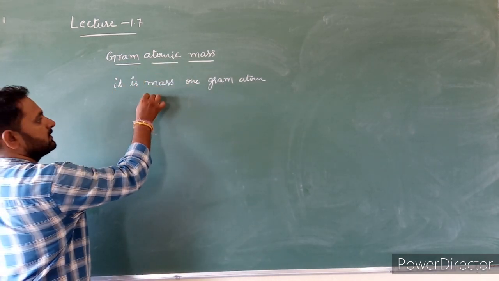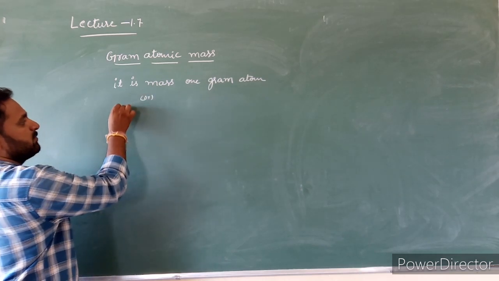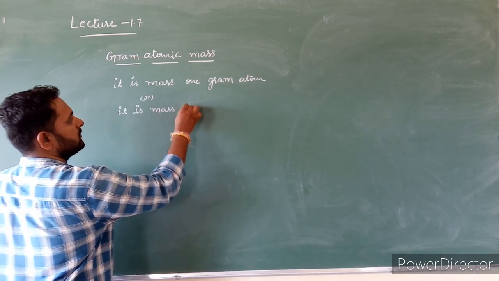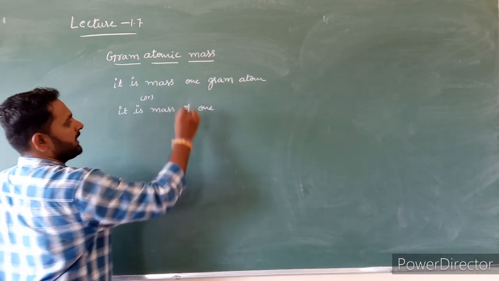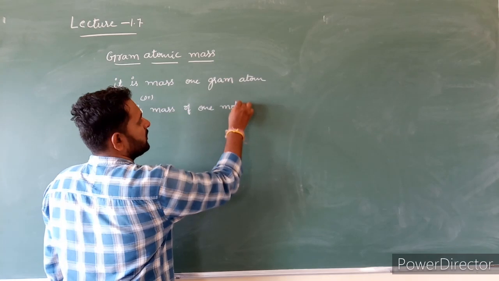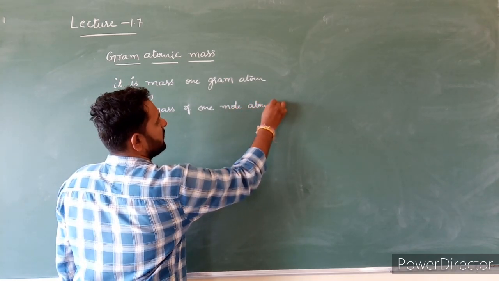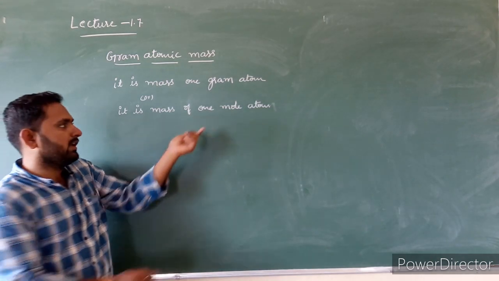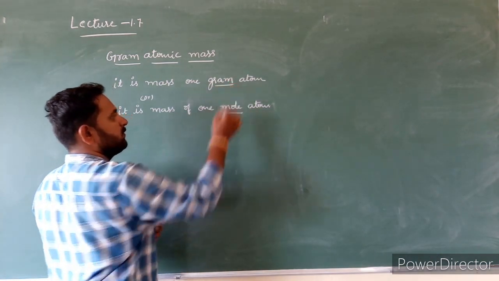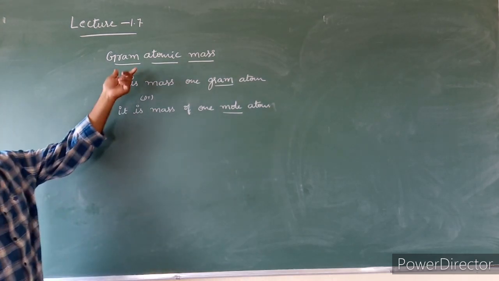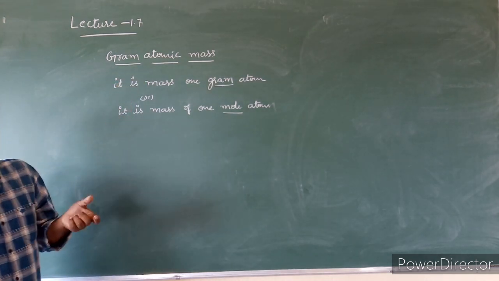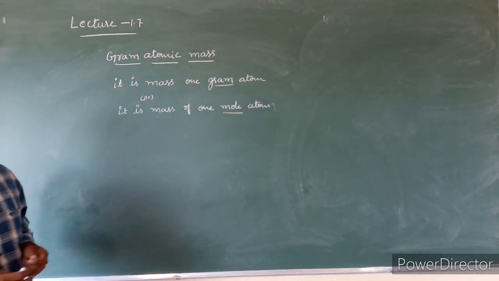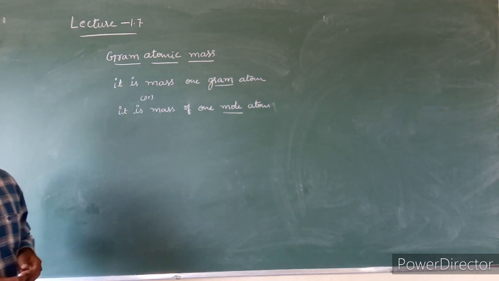Or we can say that it is mass of 1 mole atom. It is a mass of 1 mole atom or it is a mass of 1 gram atom. Gram atomic mass is numerically equal to atomic mass. The gram atomic mass values are numerically equal to atomic mass values.